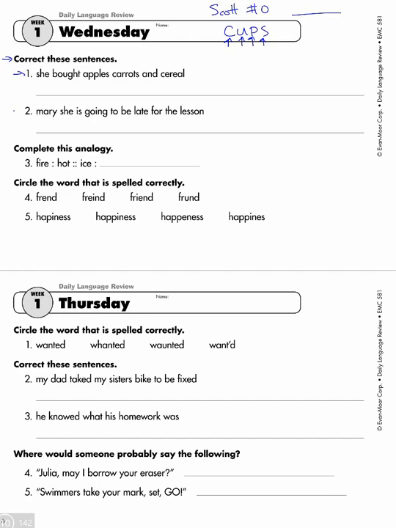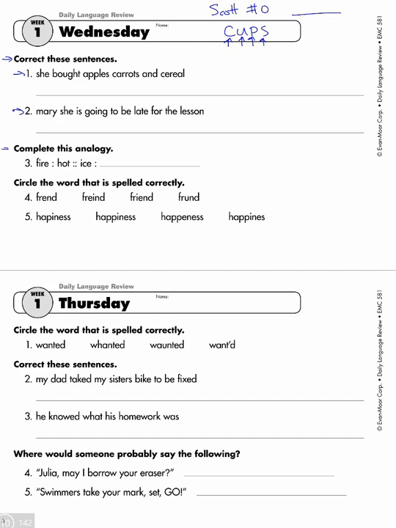Okay, so number 2 says, Mary, she is going to be late for the lesson. So right away, my ear hears a usage error. Hopefully yours heard that too. And I'll just give you a little hint. Mary, she is going to be late for the lesson. So we have both Mary and she, and we only need one of those. So choose one of those, take it out, use the other one, and then go ahead and look at capitalization and punctuation. So pause the video, finish that problem up, and then we'll go on to the next section.